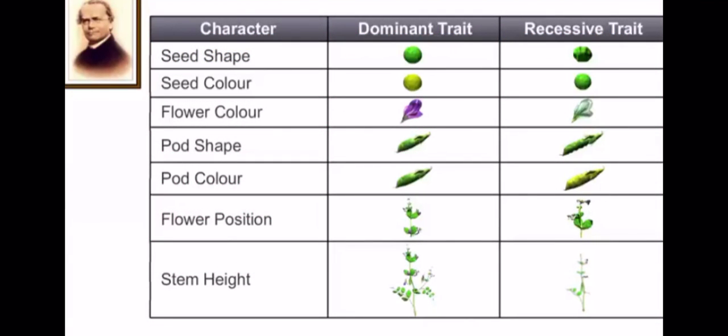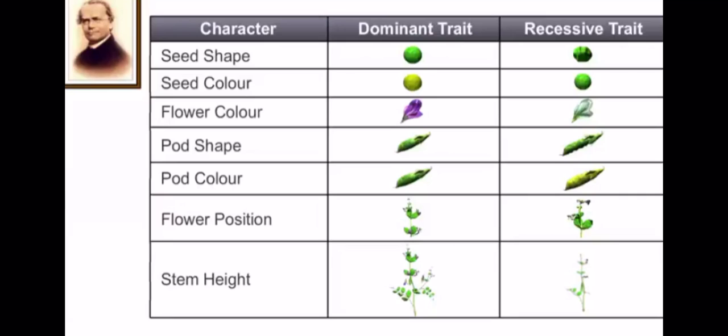Now these are the characters. I told you earlier there is a difference between character and trait. Characters are seed shape, seed color, flower color, pod shape, pod color, flower position, and stem height. So these are the characters, right? And trait means if the seed shape is round or wrinkled. So round and wrinkled, they are the traits, right? One is the dominant trait, other is the recessive trait. So in seed shape you will get 2 types of seed in pea plant. One is round and the other is wrinkled.